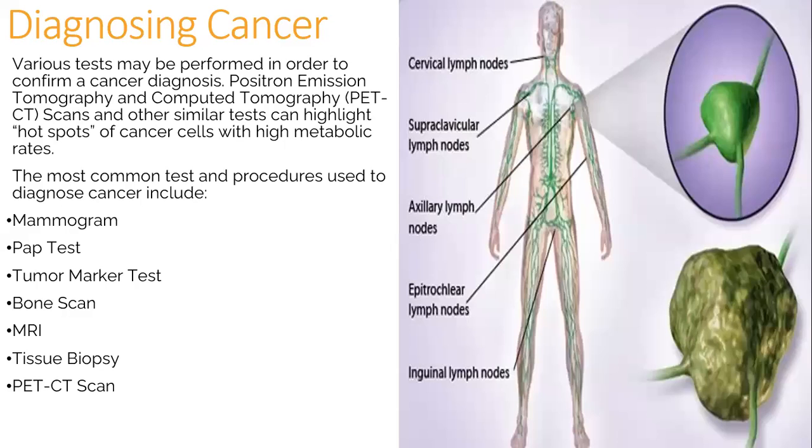Diagnosing cancer. How do we diagnose cancers in the human body? Various tests may be performed in order to confirm a cancer diagnosis. Positron emission tomography and computed tomography, PET and CT scans, and other similar tests can highlight hotspots of cancer cells with high metabolic rates. The most common tests and procedures used to diagnose cancers include mammogram, Pap test, tumor marker test, bone scan, MRI, tissue biopsy, PET, and CT scan.